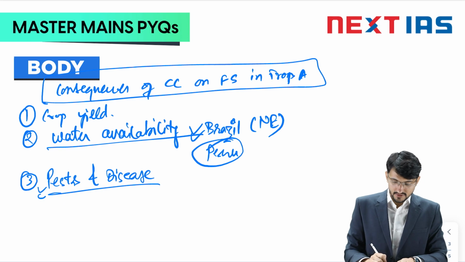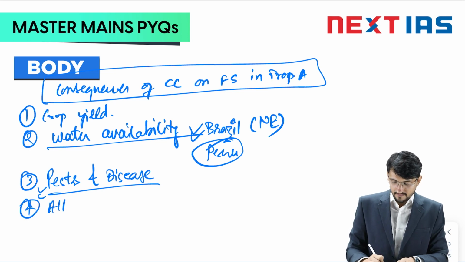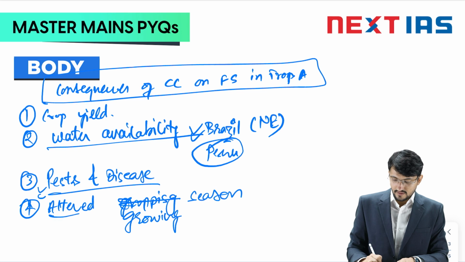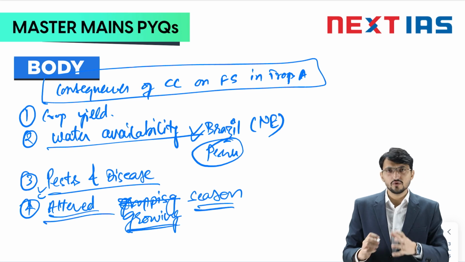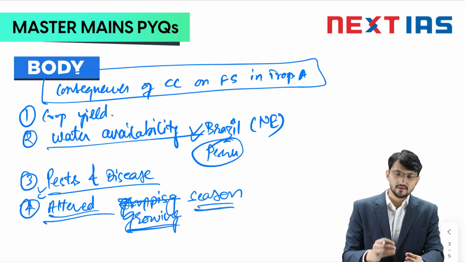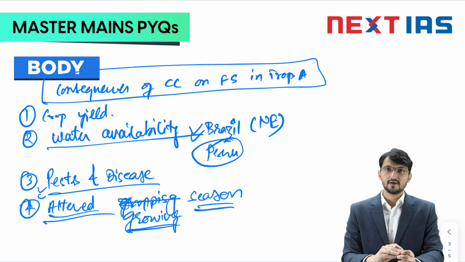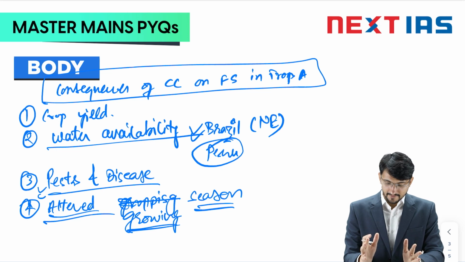After writing these 3 points, you can discuss the 4th point, that will be altered cropping season. Also growing season. You can mention growing season. What is this altered growing season? So there is a pattern of cropping, let's say sowing of seeds, then growing a crop, and then cutting it and using it. So what is happening because of climate change?